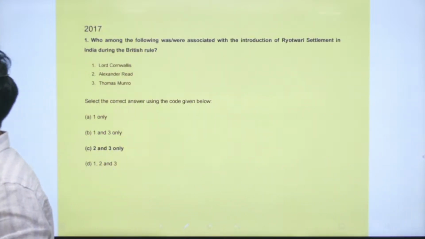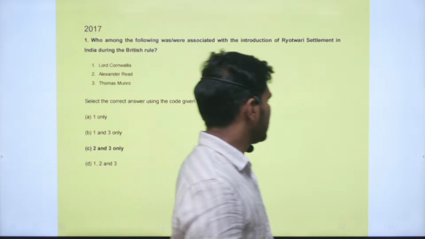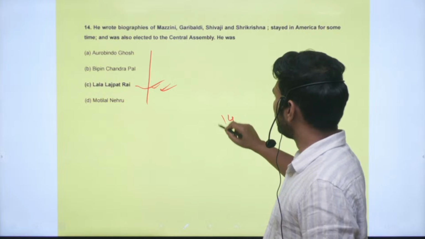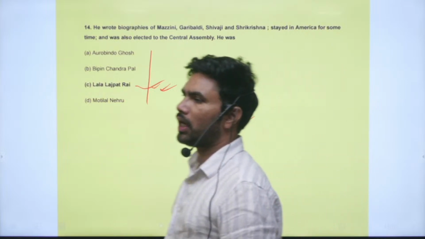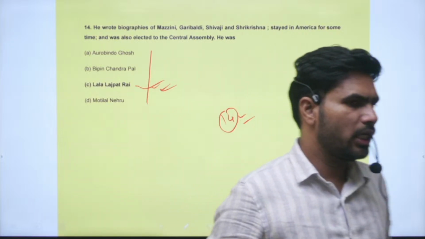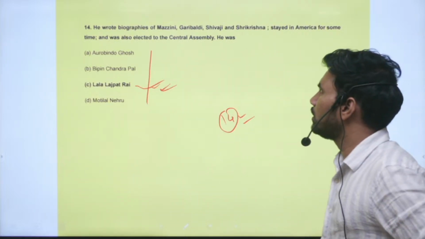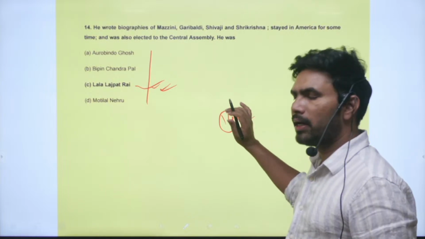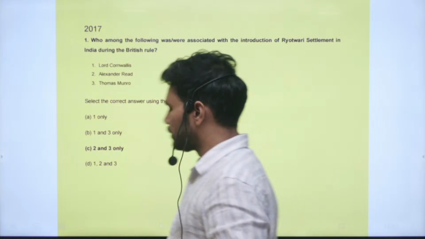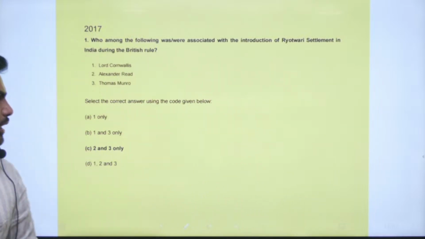So you will see a lot of questions were asked in the 2018 exam. 14 questions have been asked. You can see this is one of the highest numbers of questions asked from modern Indian history in a particular year. So this is the highest number. Next, you will see the 2017 questions.